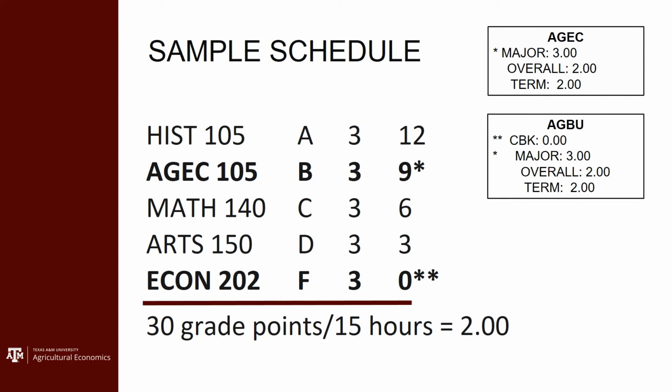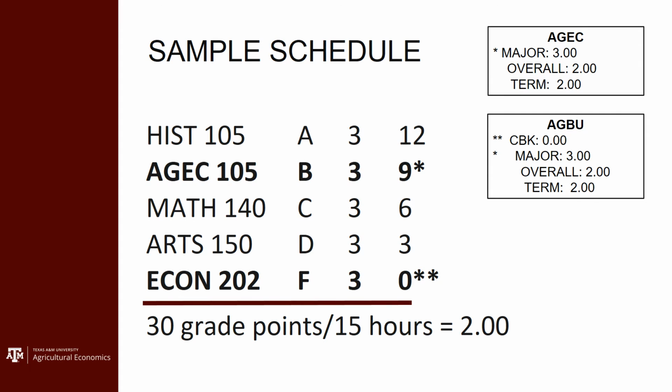Now, each of these classes on the list is a 3 credit hour class. That represents the middle column right here. So if a student gets an A in History 105, they would multiply the 4 points from the A by the 3 hours that you took for the class. So it ends up with 12 grade points for History 105. For AGEC 105, this student got a B, and so that's worth 3 points. We multiply it by the 3 hours that you get for that class in terms of the credit, so you would end up with 9 grade points for that category. And you can kind of do the same calculations going further on.